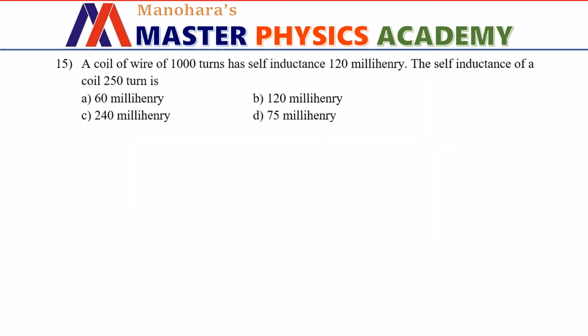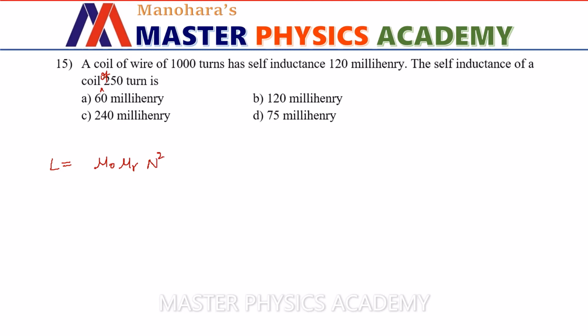A coil of wire of 1000 turns has self-inductance 120 millihenry. The self-inductance of a coil of, that is missing here, 250 turns is. This question is incomplete, I suppose, because the self-inductance formula that we know is mu naught mu r